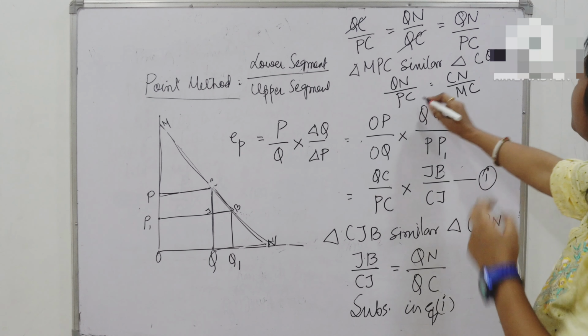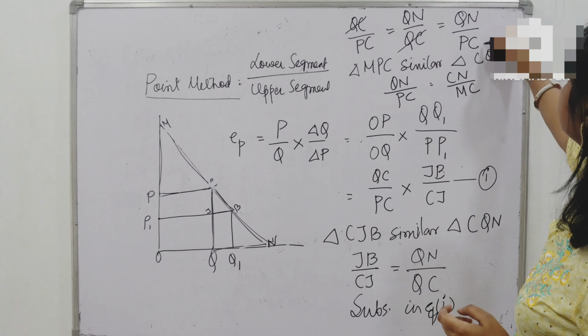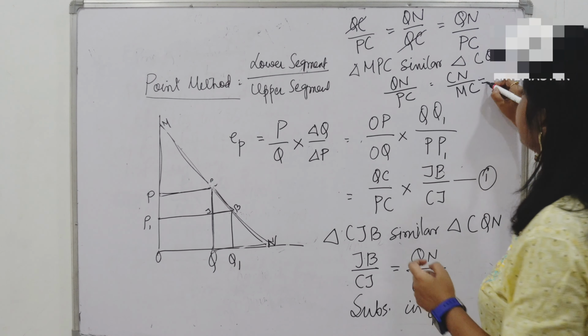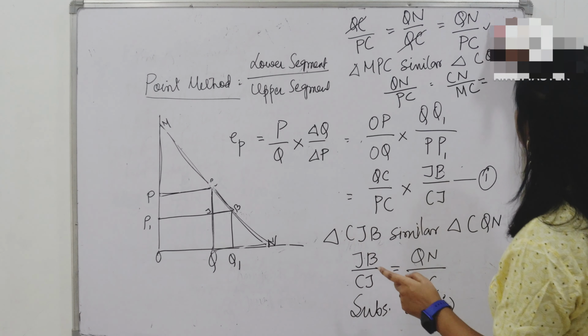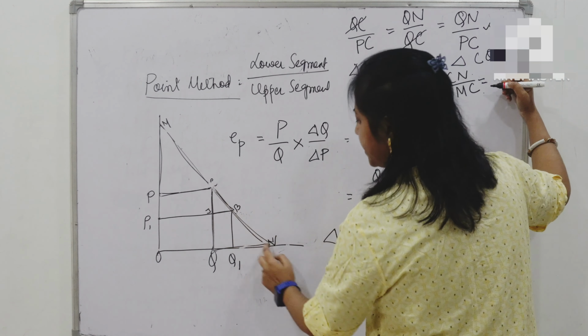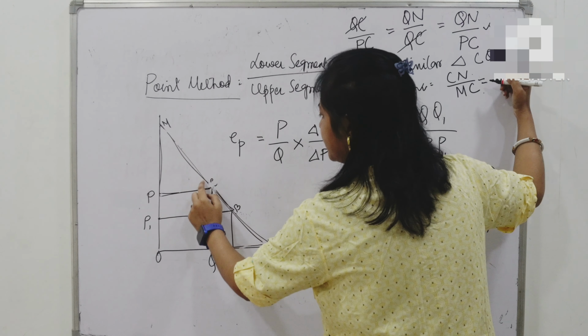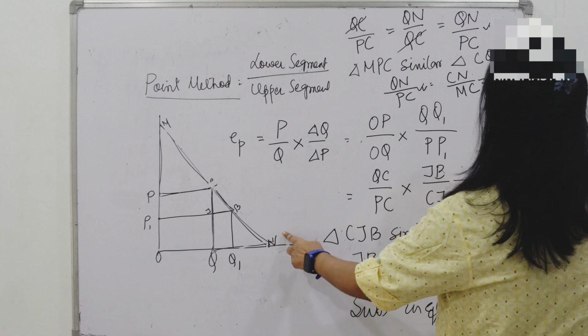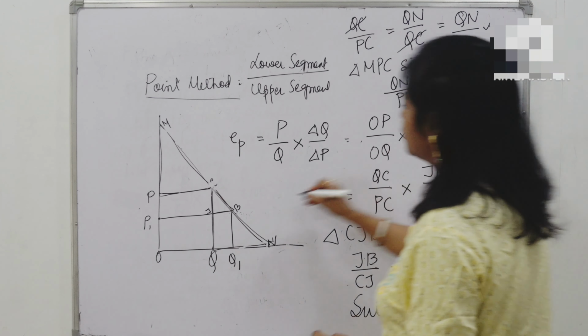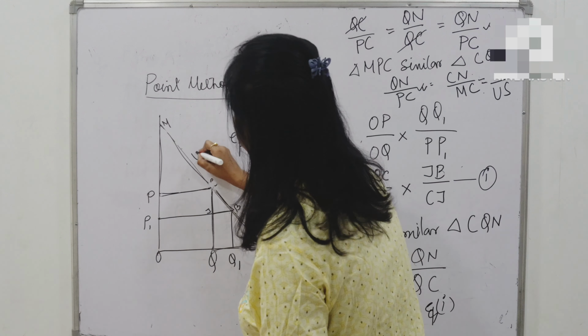So you can substitute this here. QN divided by PC comes to CN by MC. So this is the lower segment divided by upper segment.